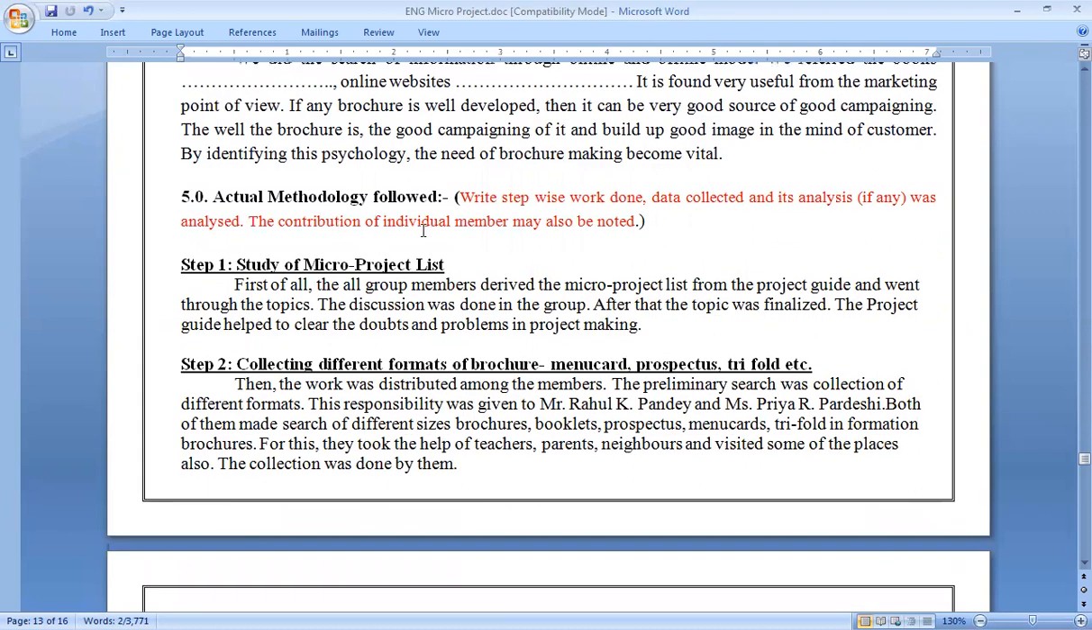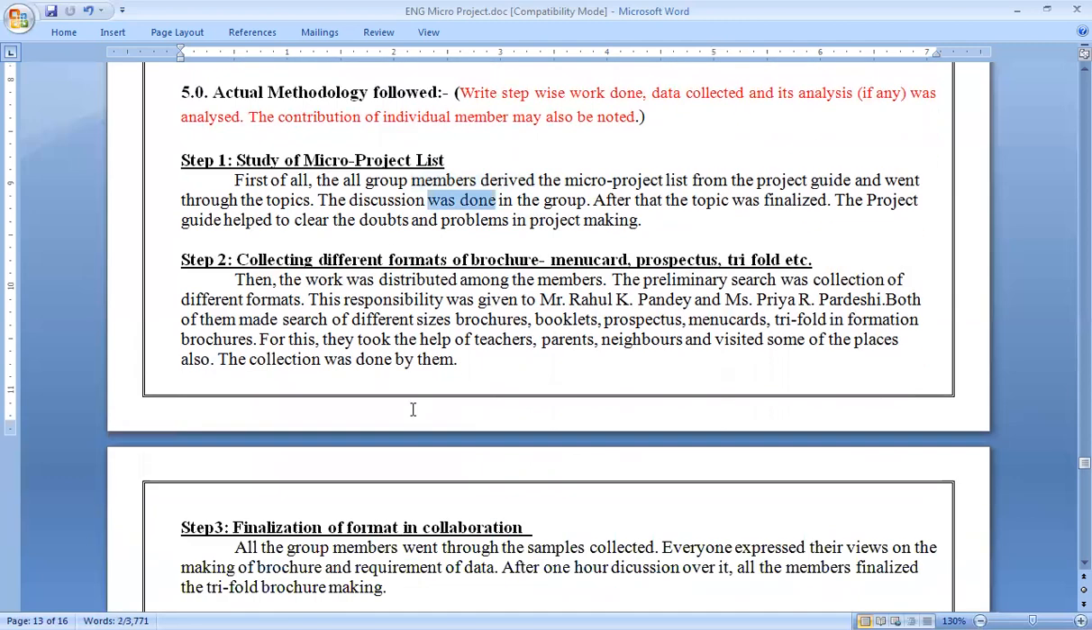After that, actual methodology followed. So the language must be simple past here. Students, mind you, if you are writing a report, so your step, study of micro project list. You have to write down here: first of all, group members derived the micro project list from the project guide and went through the topics. So what you have to do is make it simple past everywhere. Project list derived, went through, discussion was done. In the report, the activity is done and you are just preparing the report. How you did this report, how you did this project, you have to write down here.